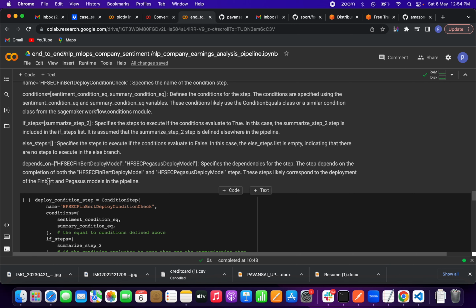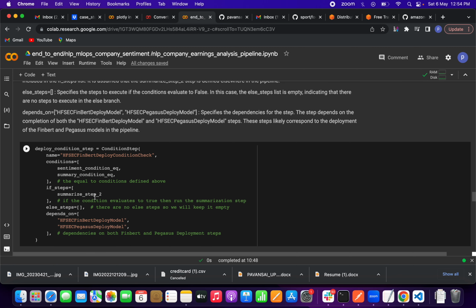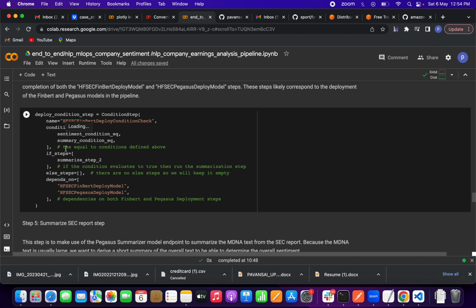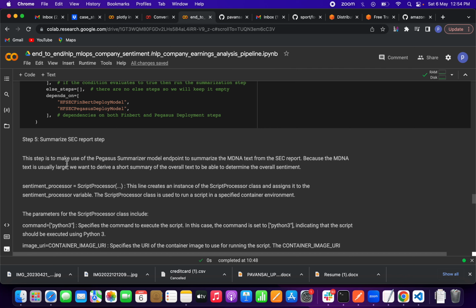All those depend upon the FinBERT deploy model and the Pegasus deploy model. So it depends upon this, right. That's what we are doing. Deploy condition step: which conditions we have to check, FinBERT model and financial model deploy condition check, sentiment condition, summary condition. If there are any other steps, if those conditions are true, then it will come, otherwise else. So this is all about it, friends.